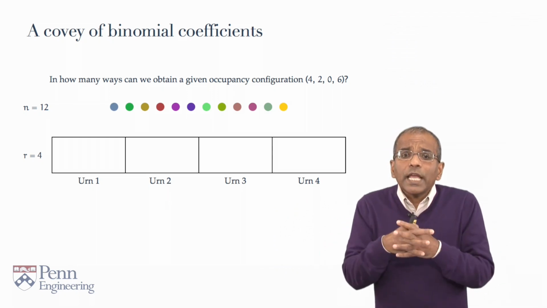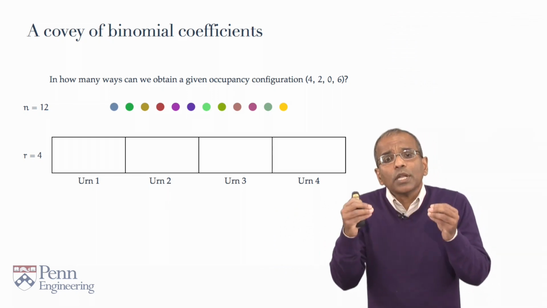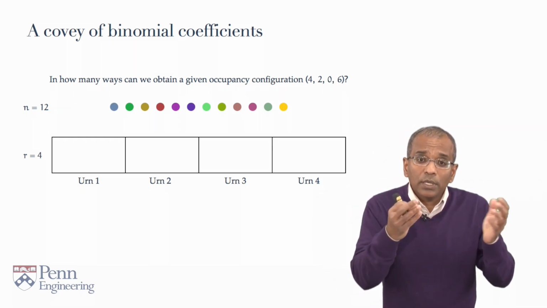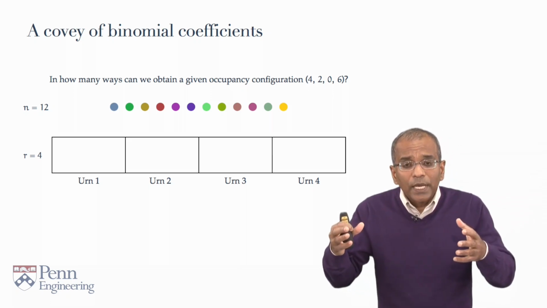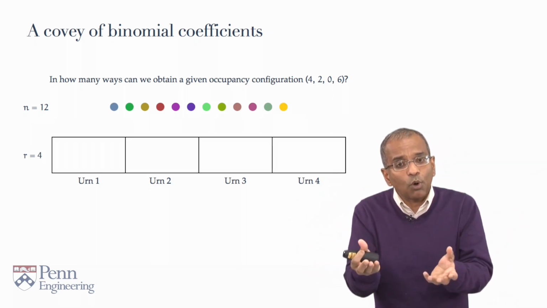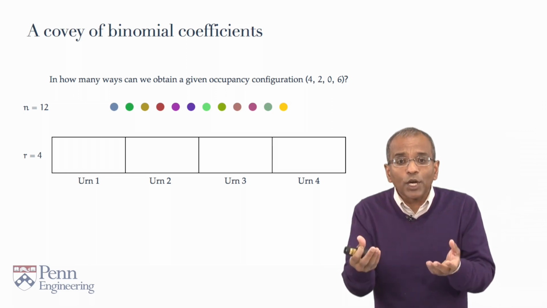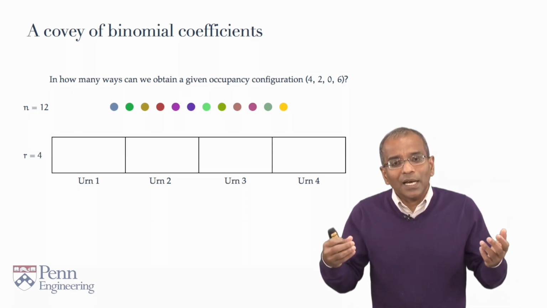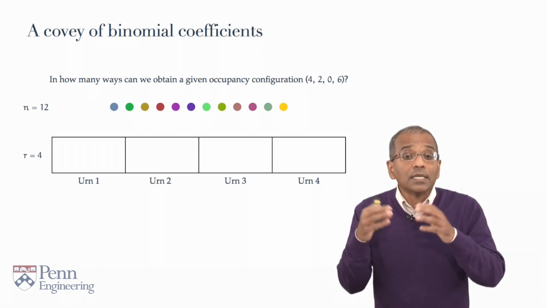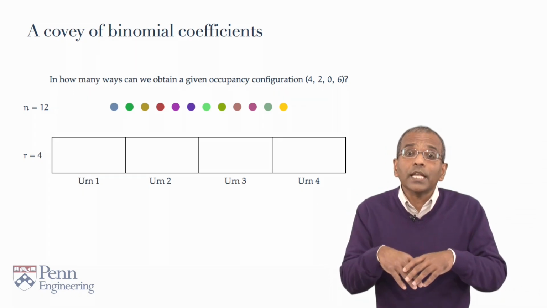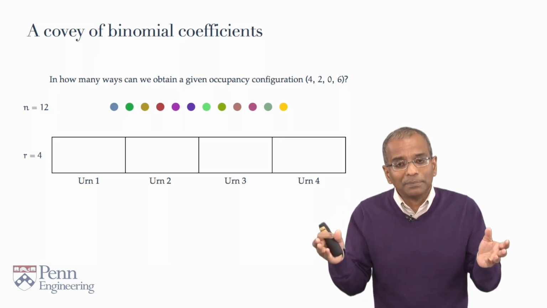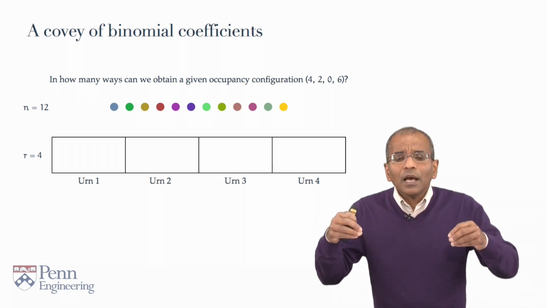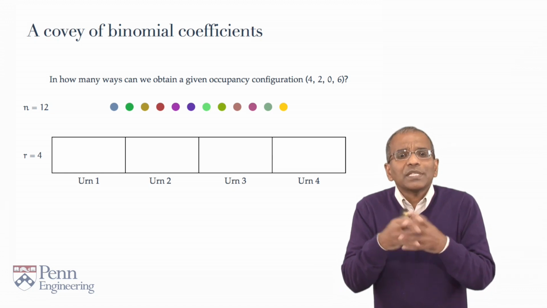Now, suppose one is interested in a particular occupancy configuration. In our notation, (4, 2, 0, 6). Now, what does this mean? It means we are looking for distributions of these balls into these urns in such a fashion that the first urn collects 4 balls, the second urn collects 2 balls, the third urn is empty, and the fourth urn contains the remaining balls, 6 in number. Okay, here's an occupancy configuration. In how many ways can this be done?